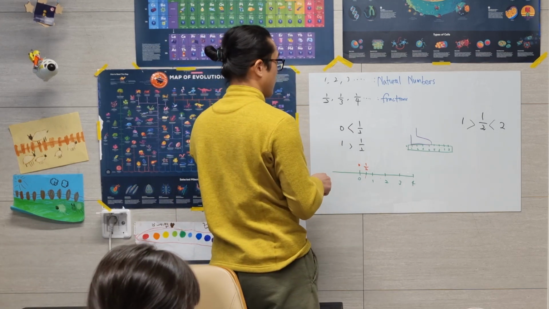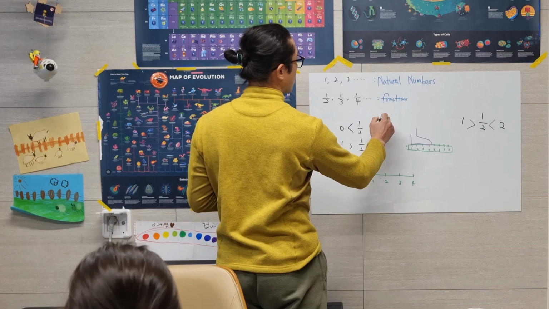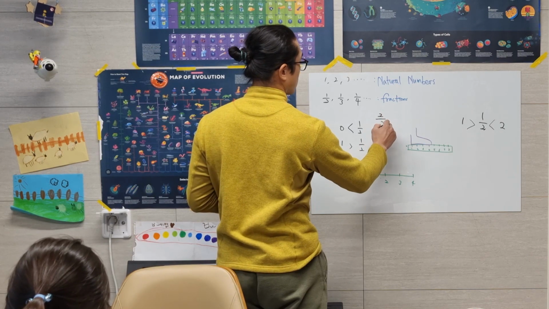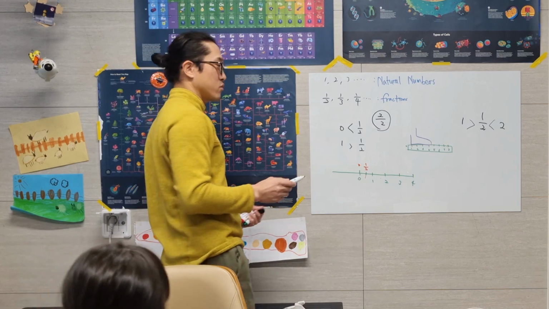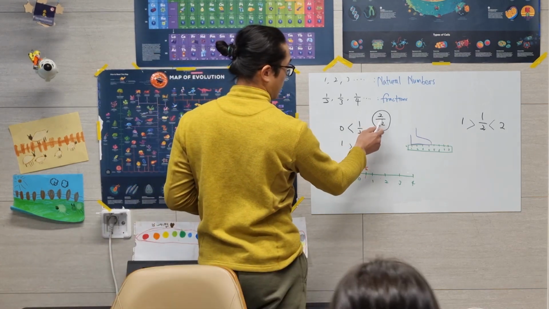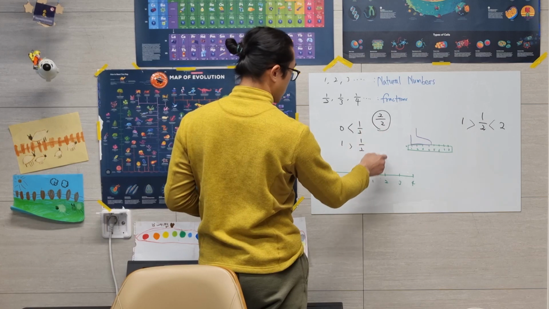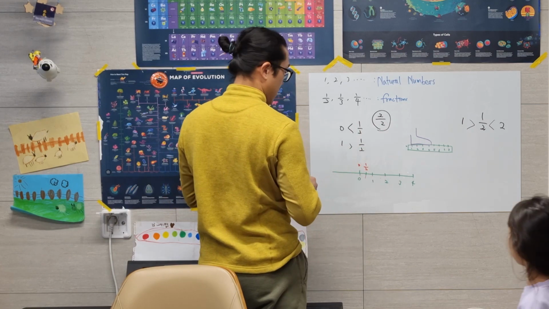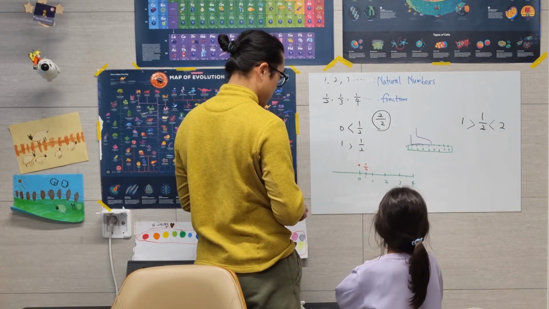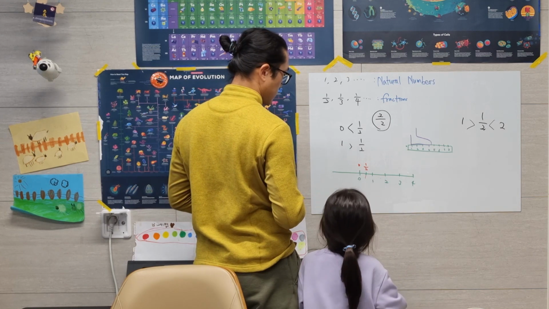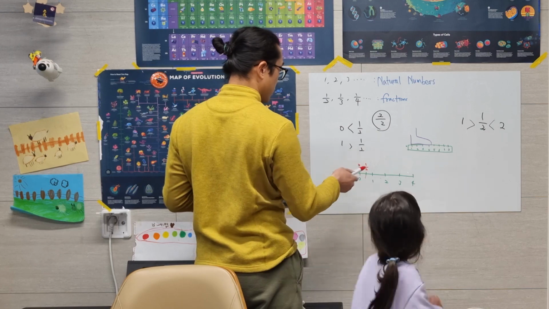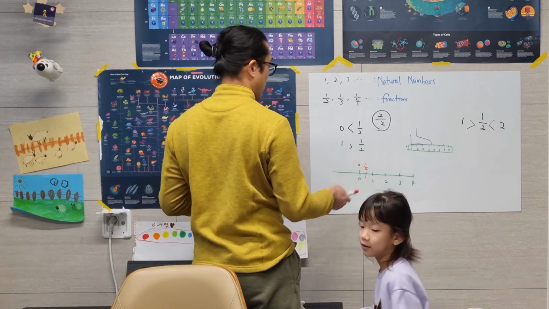There is the fraction 2/2. Now you want to put this special number 2/2 on the number line. Yes, you can put it anywhere on the number line.